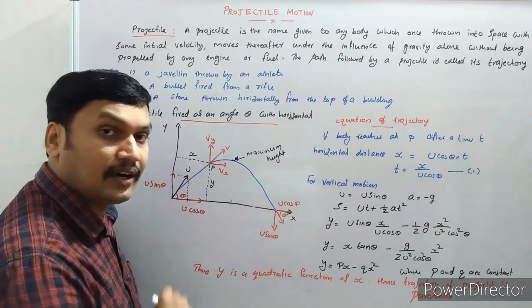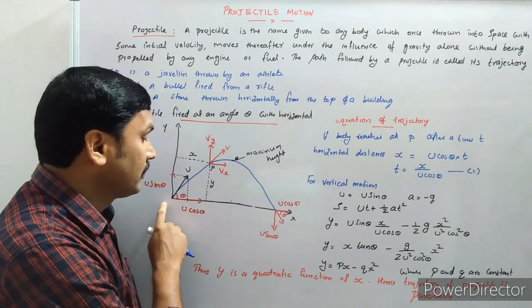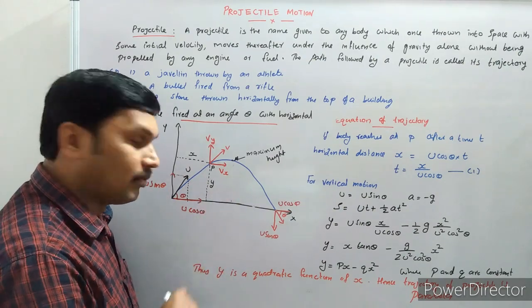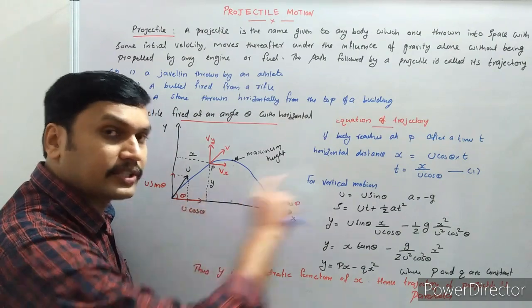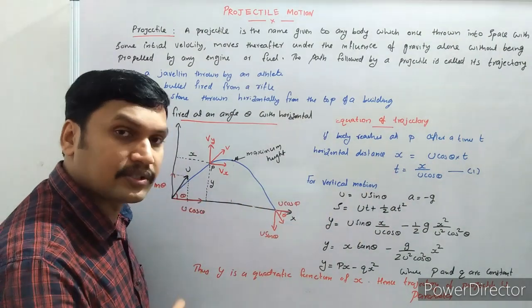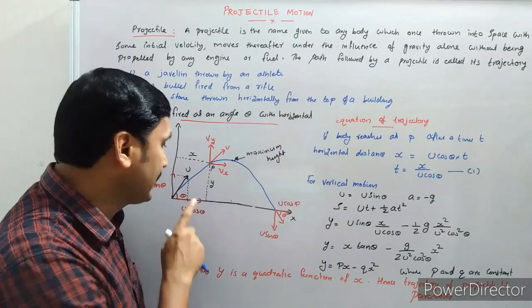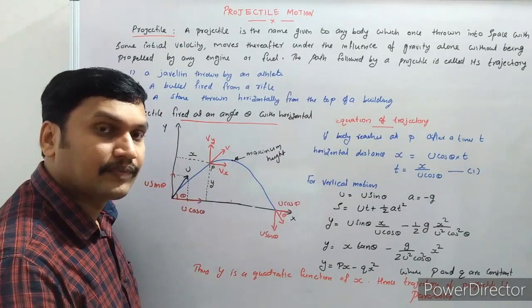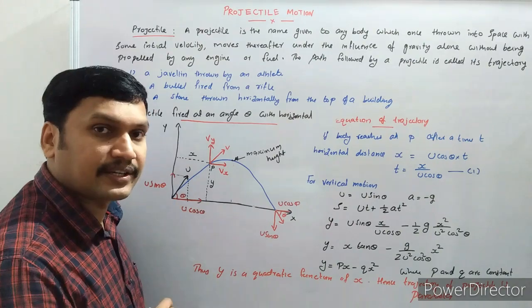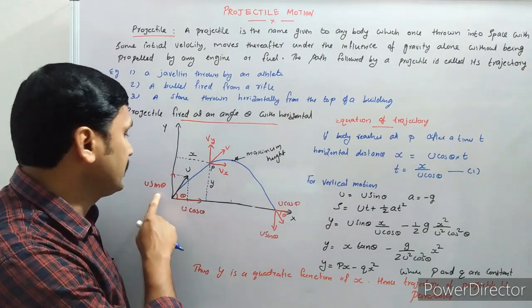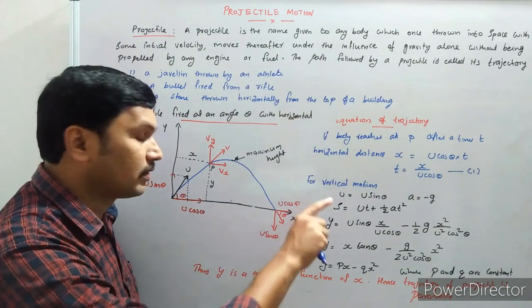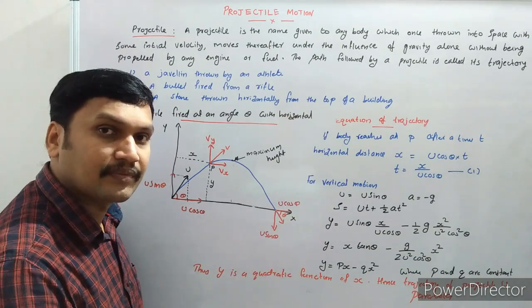Once it is projected from a point by making some angle with the horizontal, one motion is along the horizontal direction with a constant velocity u cos theta. The other is in the vertical direction with a constant acceleration, with the initial velocity u sin theta. U sin theta is varying, but u cos theta throughout the motion is constant.